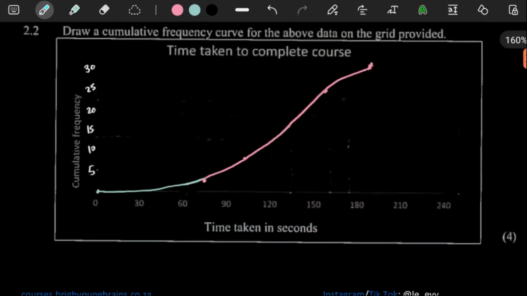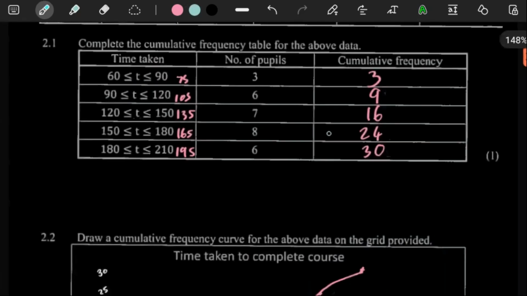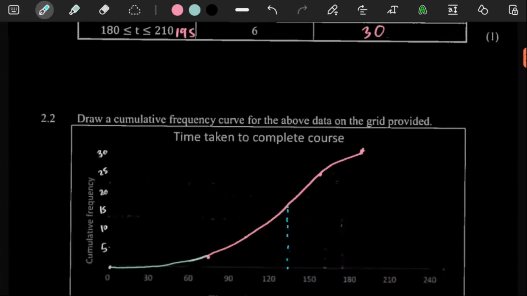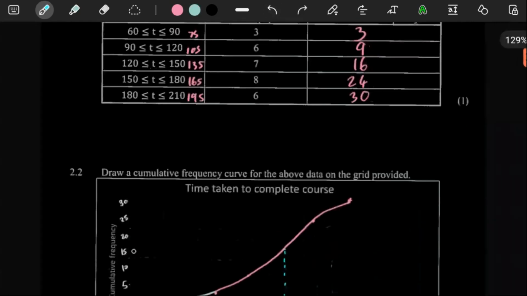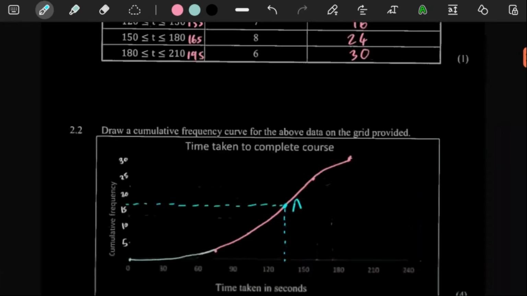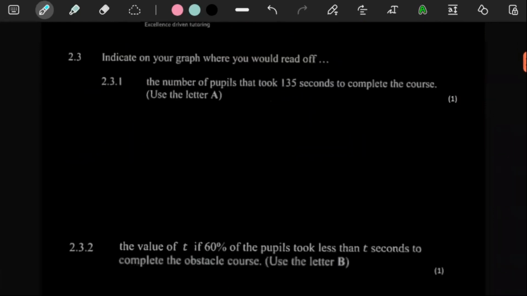We already know 135 would be somewhere here, so we trace it there. And we already have a rough estimate, so we should be around 16, just above 15 there. So this is where we would read off those 135. They say we should label it A.